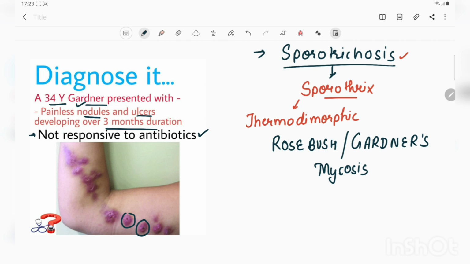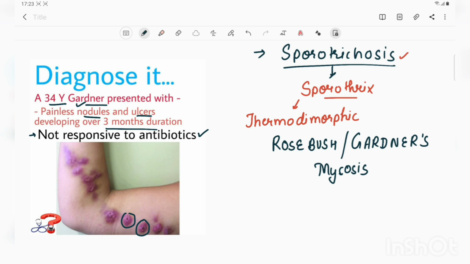Now let's discuss what happens from the starting to the end. Firstly, a trauma occurs at a site on the skin, and at the site of trauma, a papulonodular skin lesion develops, which takes around 2 to 4 weeks after the trauma. Afterwards, this lesion ulcerates and fistulizes, leading to the drainage of pus. But remember, these lesions are painless here. And this single lesion is also called an inoculation canker.